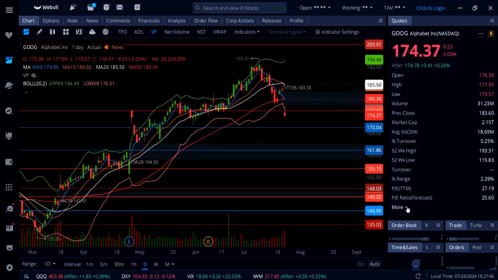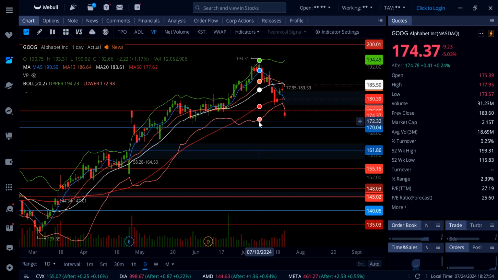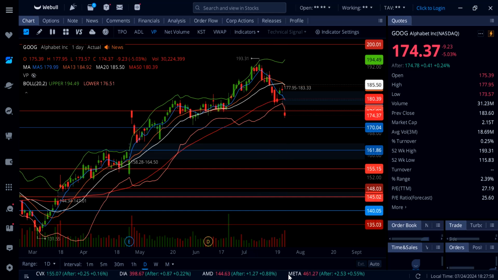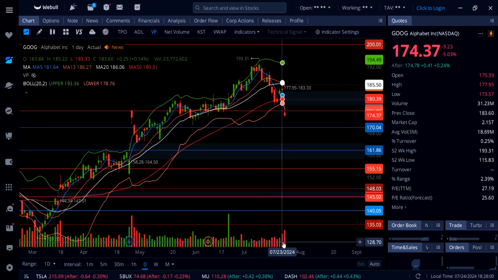On Google, stock is down 5%. So Google actually trading under this critical support 176. We actually broke under lower Bollinger Band. We tried to retrace back up to 178, finding really strong sellers here with high volume on it and then pulling back and now trading at 173. So it's getting a bit oversold.